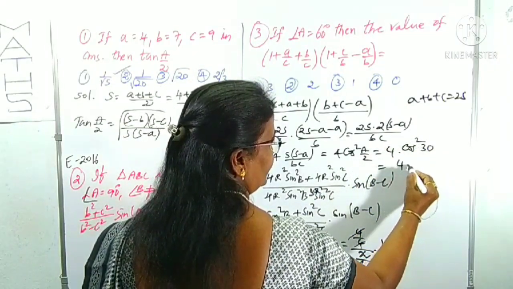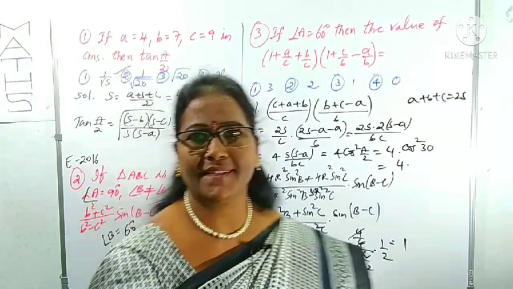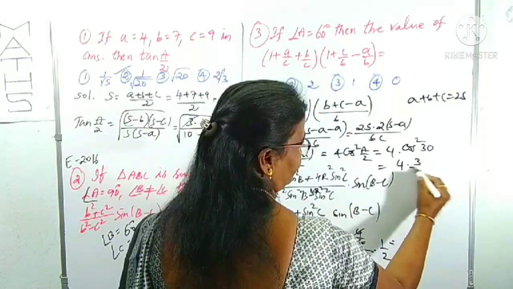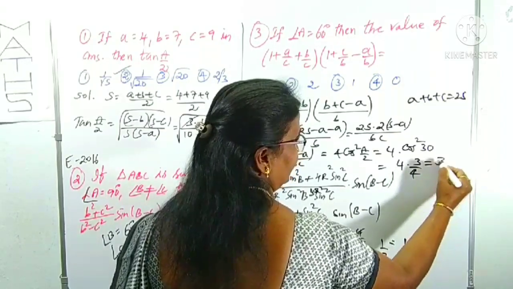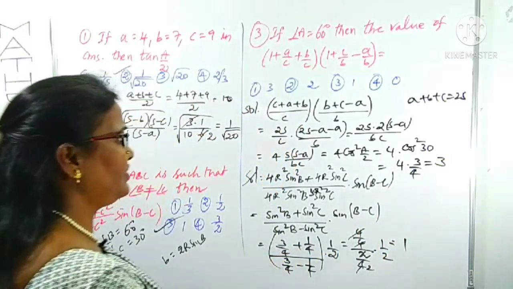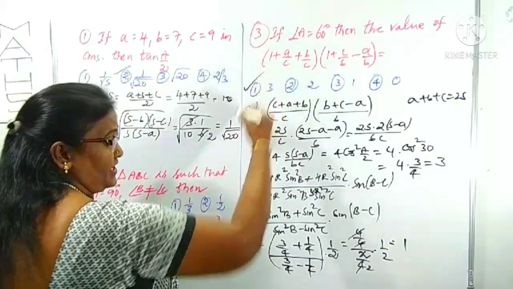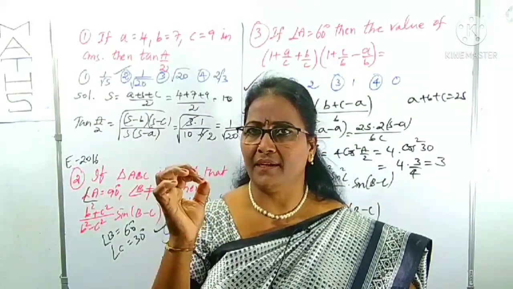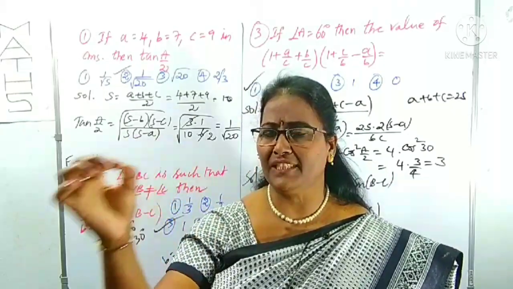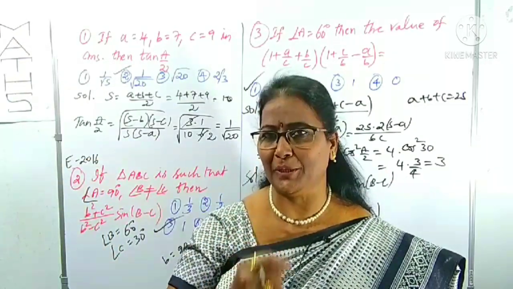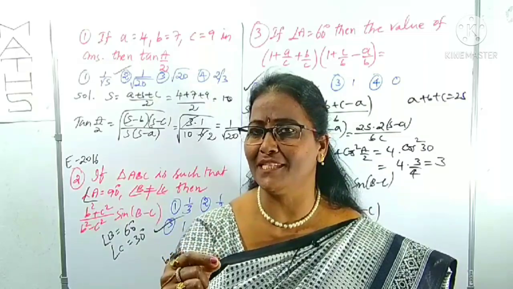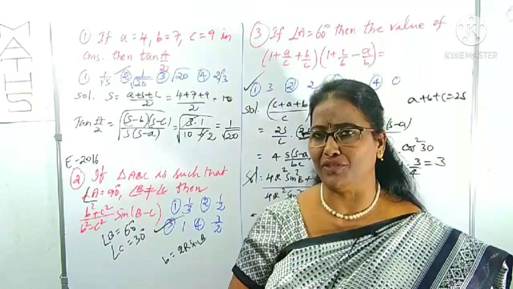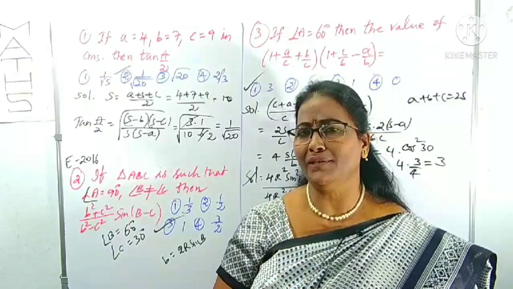What is cos 30? Cos 30 is root 3 by 2, whole squared is 3 by 4. Therefore this is clearly 3. In which option is 3? It is in the first option. We have to remember one thing here: what is the answer available in each option, that one we have to pick up. Here 3 is the answer, but the option is 1.